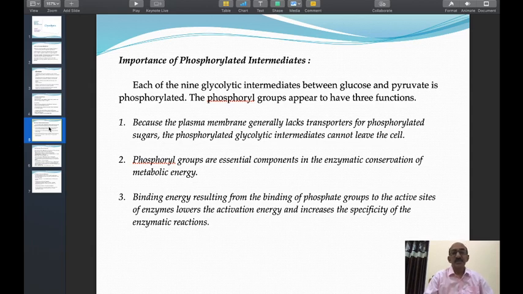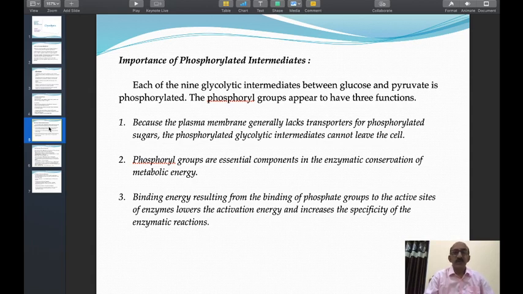There is some significance behind the phosphorylation of the intermediates of the glycolytic pathway. We will discuss the importance of the phosphorylated intermediates of glycolysis. There are 3 significances. The first significance is that because the plasma membrane generally lacks transporters for phosphorylated sugars, the phosphorylated glycolytic intermediates cannot leave the cell.